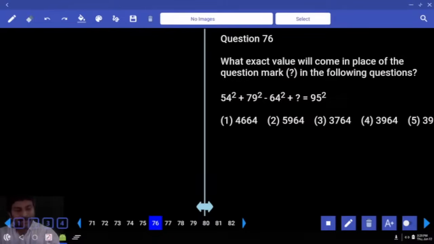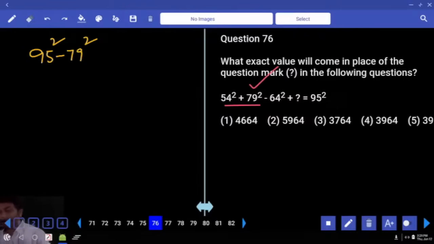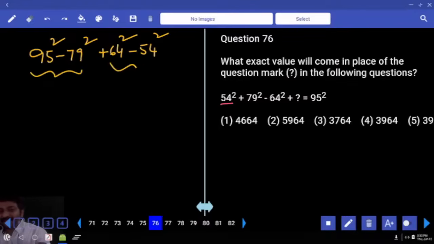Are you okay? Now, right hand side already we have 95 square. Left hand side there are two positive numbers. I'll take the second one to the right hand side. It becomes minus 79 square. And the negative number 64 square goes to the other side and becomes plus 64 square. And this goes to the other side, minus 54 square. Do you understand why I changed the order? A square minus B square, A square minus B square. I want to write in that particular format. For that purpose only I have changed the order.